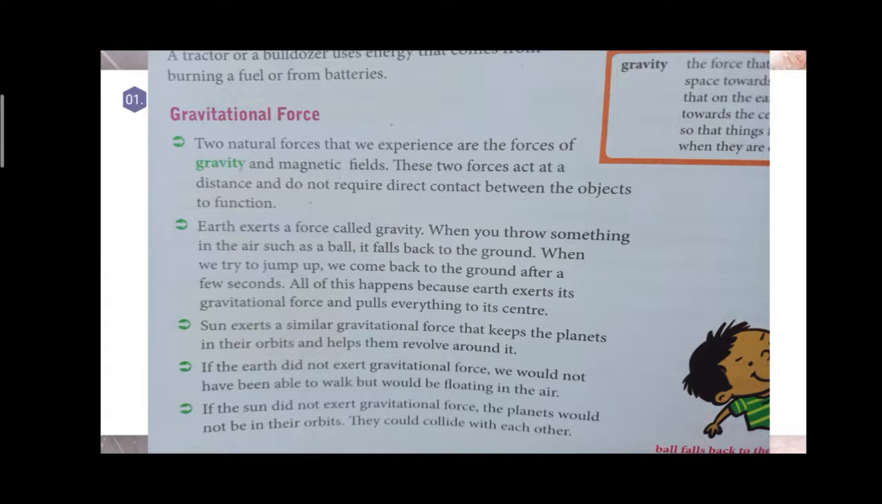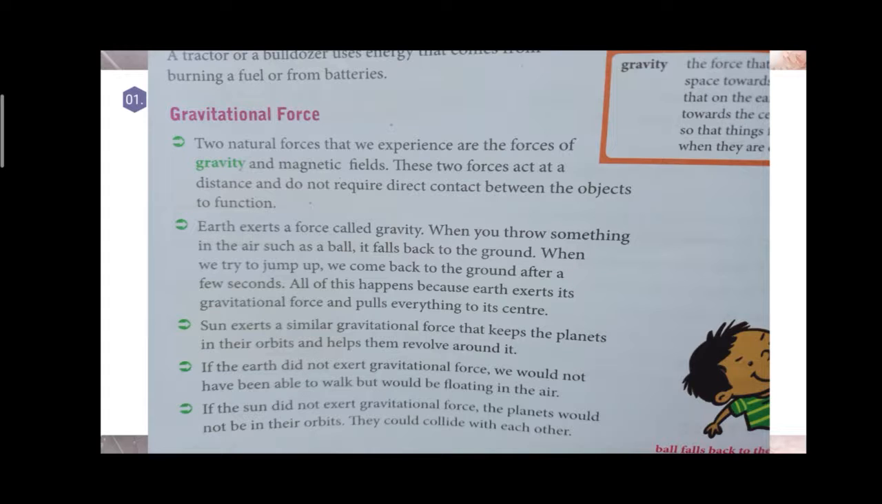If the earth did not exert any gravitational force, we would be floating in the air and we could not walk around. If the sun also did not exert any gravitational force, the planets would not stay in their orbits. They could collide with each other, pushing or pulling each other.